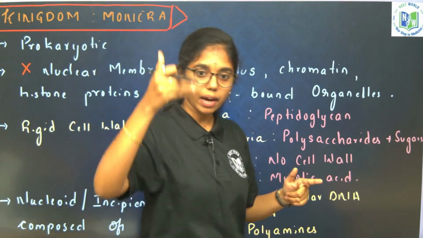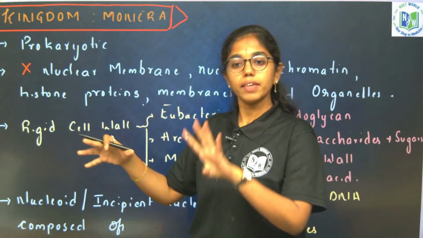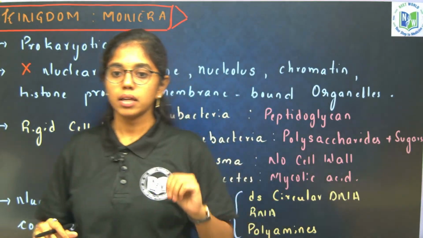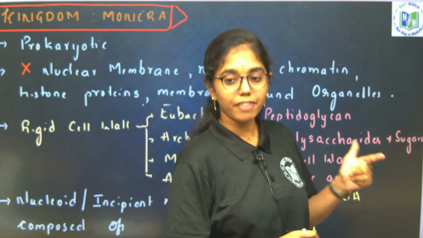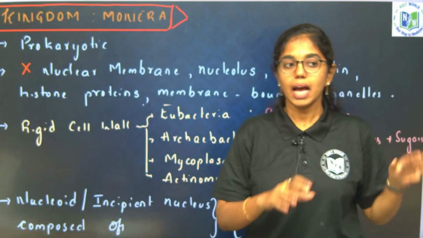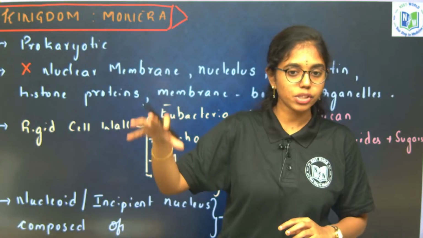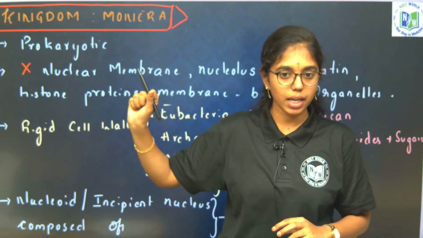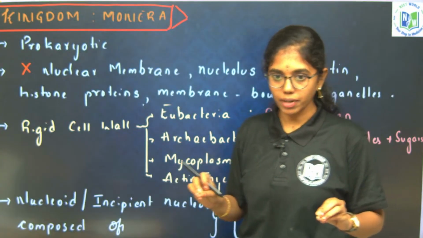Under Bacteria we have only one kingdom, that is Eubacteria. Under Eukarya we have 4 kingdoms. What are they? Protista, Fungi, Plantae and Animalia. As such you got 6 kingdoms, right? 3 domains, 6 kingdoms. The common ancestor is progenote, which has 16S rRNA, given by Woese. All these are kingdom systems of classification.